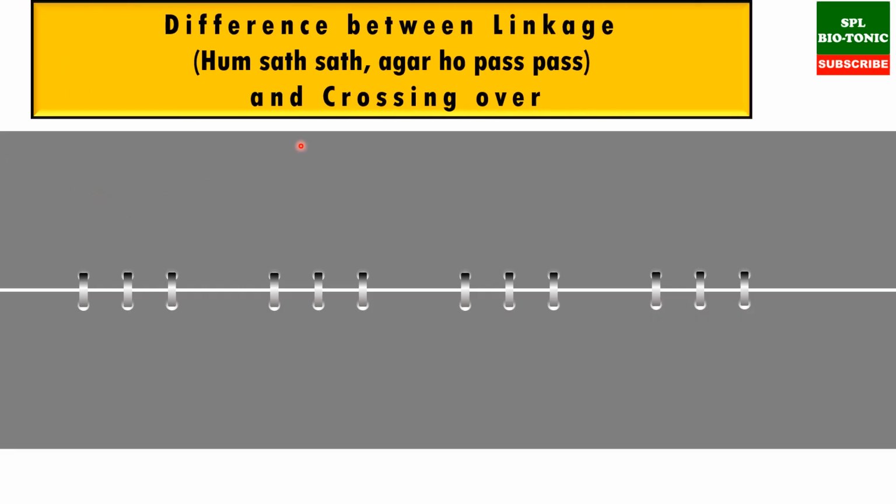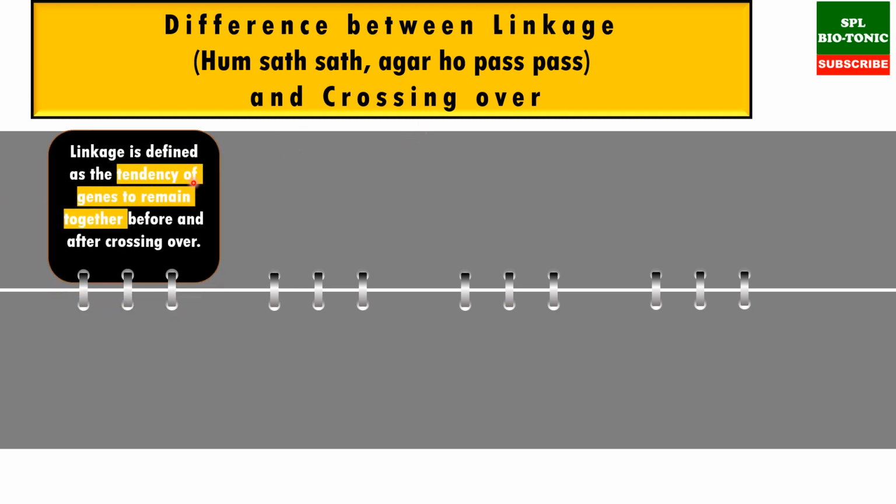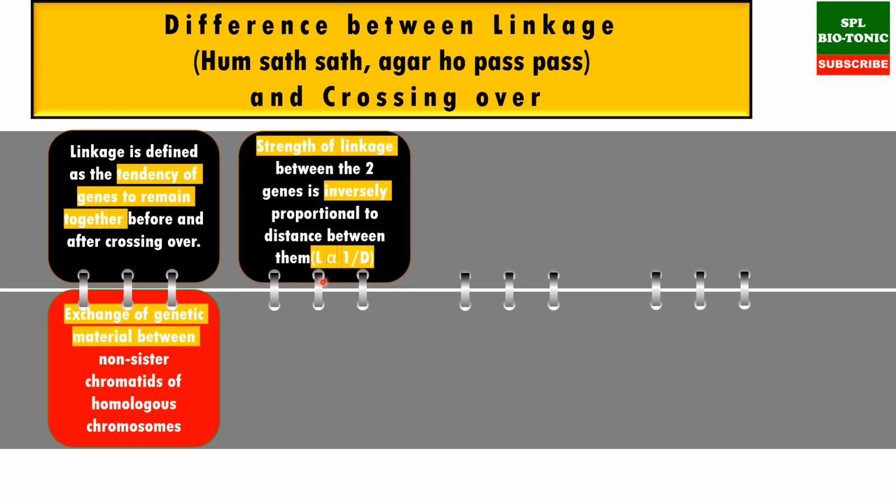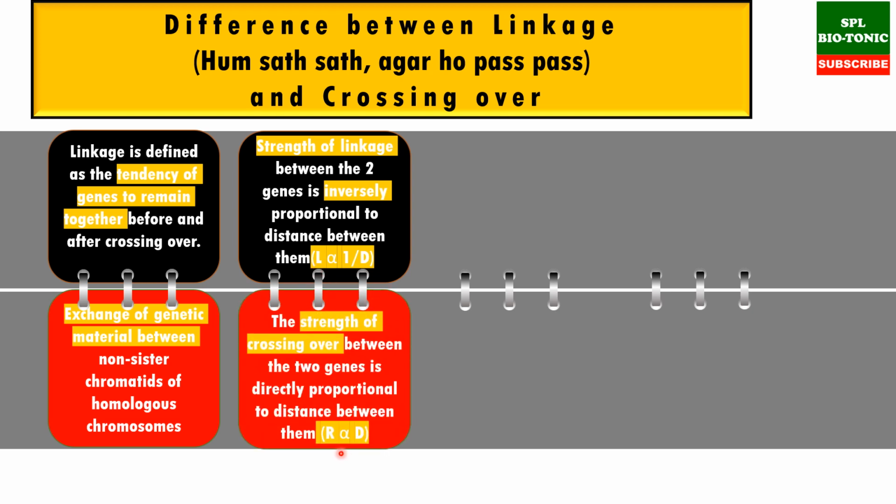Now we'll see what is the difference between linkage and crossing over. Linkage is the tendency of the genes to remain together before and after crossing over and even in the offsprings, whereas crossing over is simply the exchange of genetic material between non-sister chromatids of homologous chromosomes. The strength of linkage is inversely proportional to distance, that is, more is the distance, less the linkage. The strength of recombination is directly proportional to distance, that is, more is the distance, more is the recombination, and